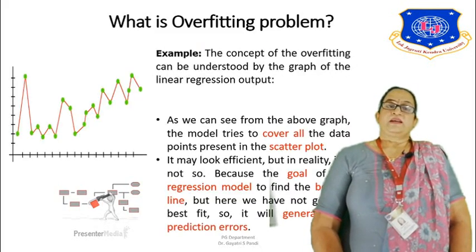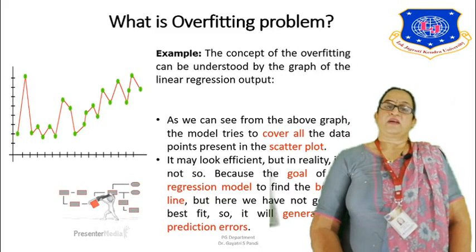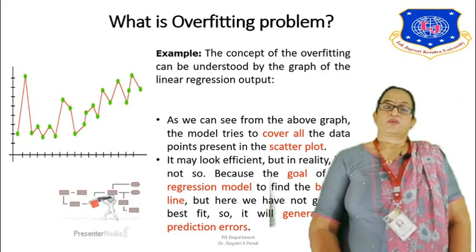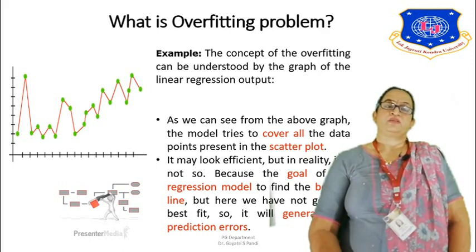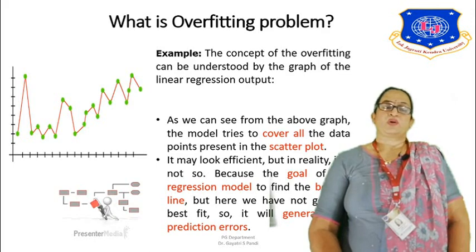So let us see an example. In this graph you can see we can explain the overfitting concept. The concept of overfitting can be understood by the graph of a linear regression output. This is a regression model. As we can see from the above graph, the model tries to cover all the points of the data present in the scatter plot.